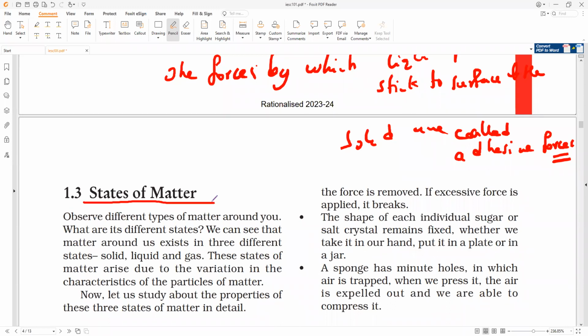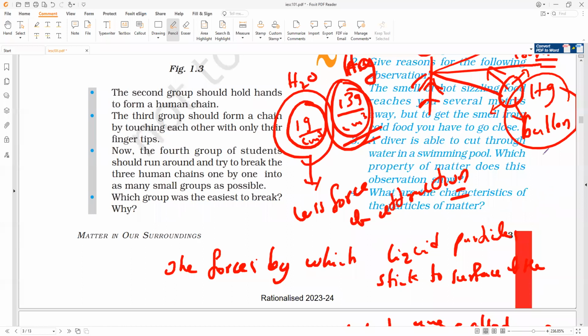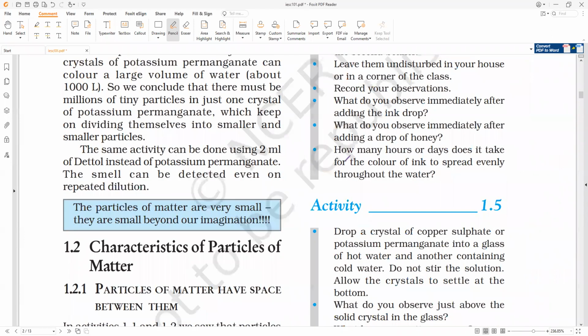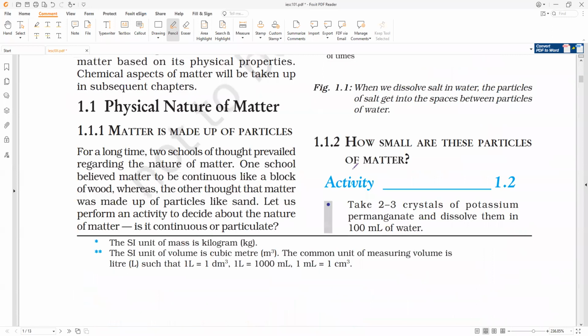Try to answer all the in-text questions. If you have any doubt, anybody can ask. Clear, everybody? So with this, I'll stop and we'll continue from here.